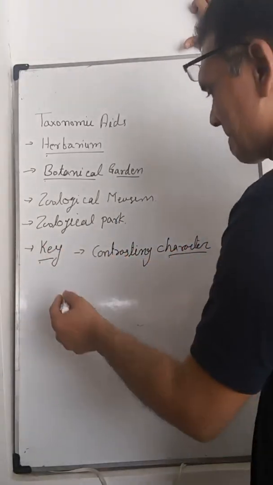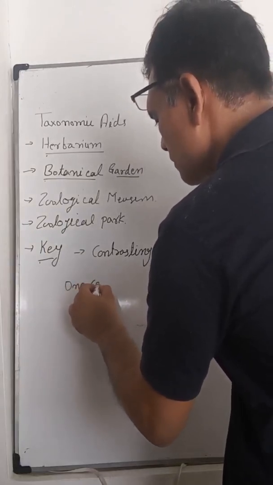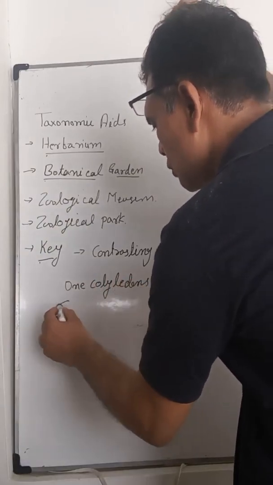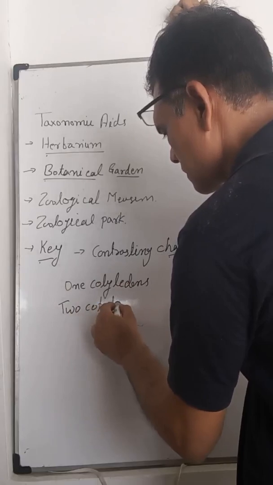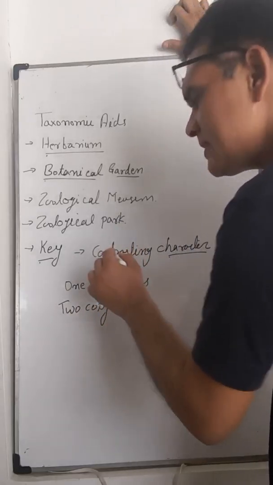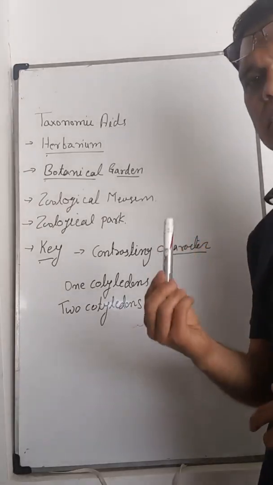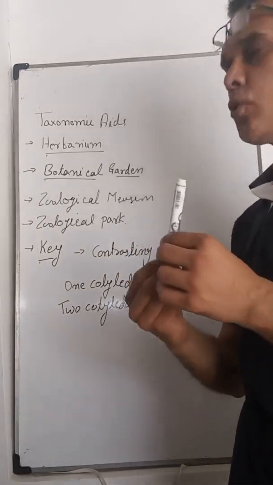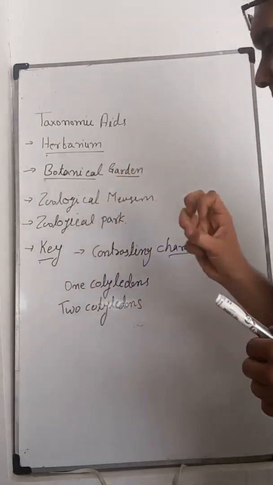For example, one cotyledon and two cotyledons. These are the contrasting characters. If we have one plant, and it has one cotyledon or two cotyledons, then out of these two characters, one will be eliminated and one is selected.